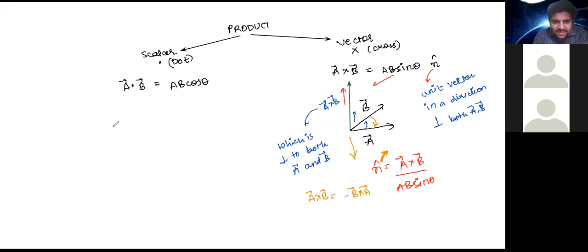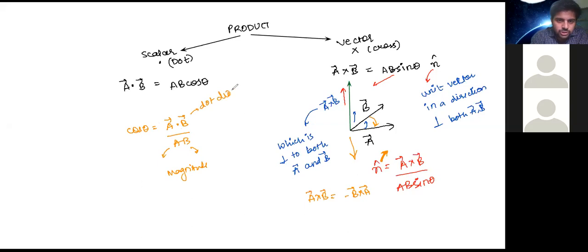Now, let's say we talk about cos theta. So cos theta will be given as A dot B upon AB, where A and B are individually the magnitudes of A and B, and of course here we have the dot product of the two.